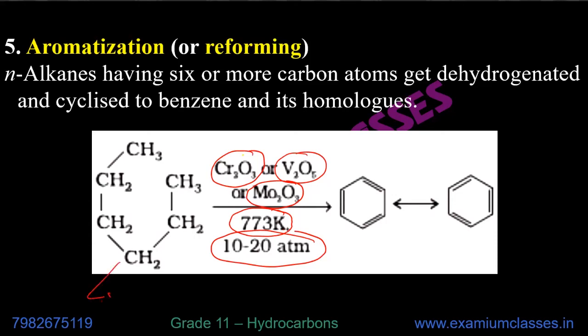Normally, this is actually CH3, CH2, CH2, CH2, CH2, CH3. This is N-hexane. It is written in this way so that we can understand how it got converted to a benzene ring. Memorize this reaction by writing it in your notebook. It is very frequently asked in examinations.